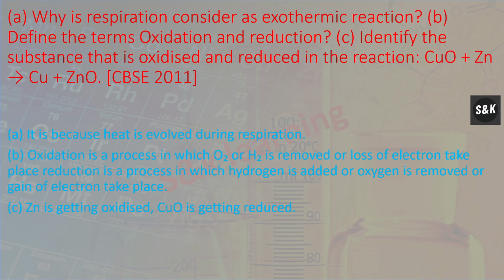Next, why is respiration considered as exothermic reaction? It is because heat is evolved during respiration. B. Define the term oxidation and reduction. Oxidation is a process in which O2 is added or H2 is removed or loss of electron takes place. Reduction is a process in which hydrogen is added or oxygen is removed or gain of electron takes place.